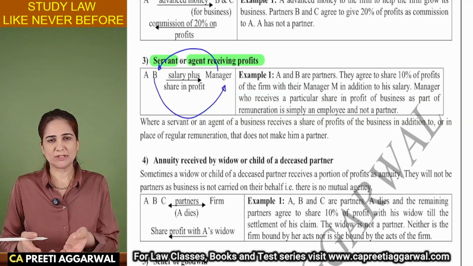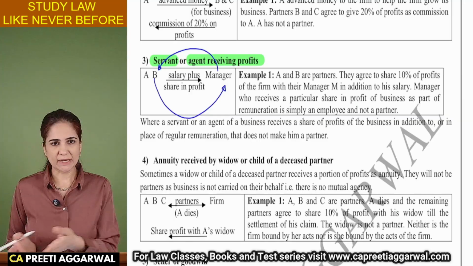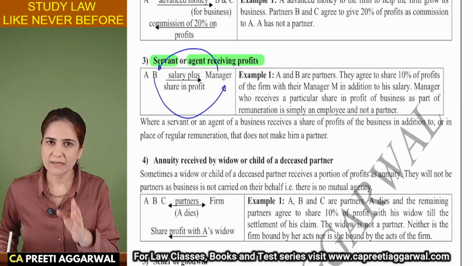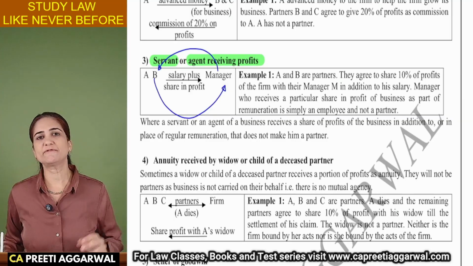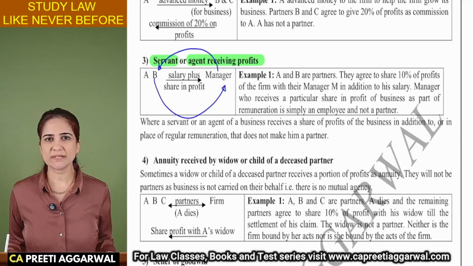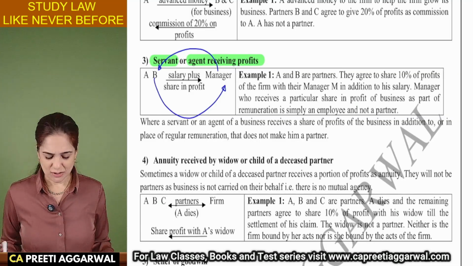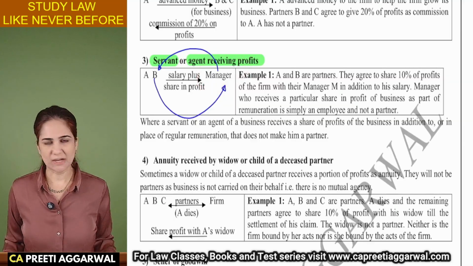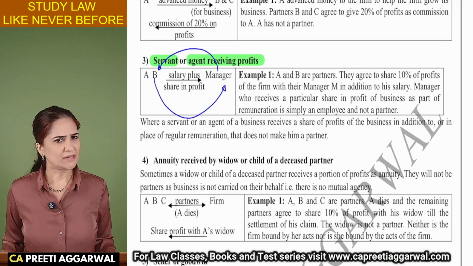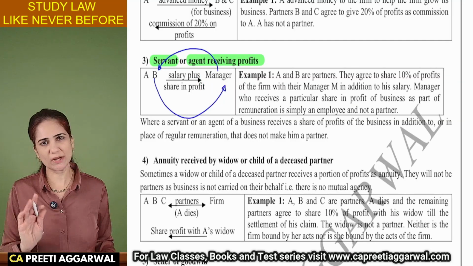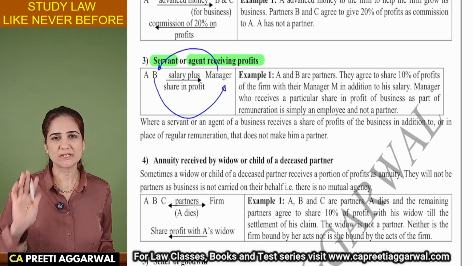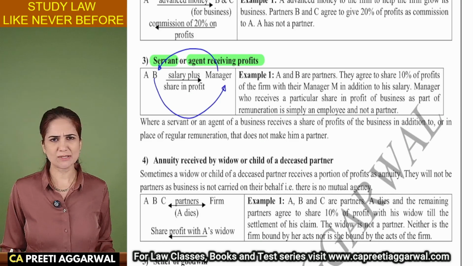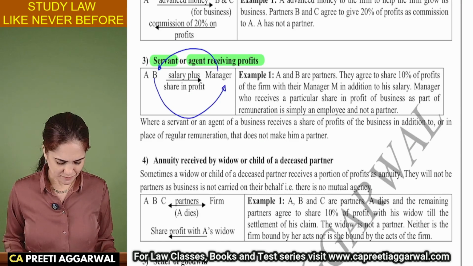But if the manager has taken some loan, he cannot bind the firm. Ma'am, he has taken the loan and used it for the firm. But we did not authorize the manager to do that. So, manager is receiving profit sharing, but we are not bound by his acts. He is not bound by the acts of the firm. He is only getting a share of profit for the services that he is providing. He is not a partner.